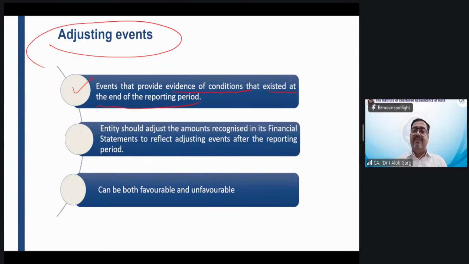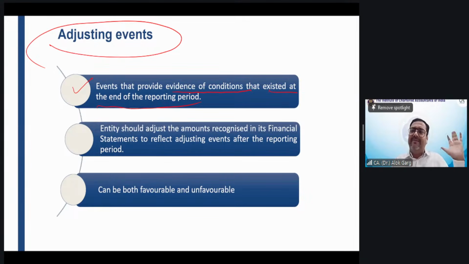My dear friends, whether evidence of the condition of this bad debt was available on the reporting date or not, it doesn't matter. The company was not able to know. But if the company had inquired on or before 31st March, whether this evidence was available or not, yes, the evidence of bad debt, which was confirmed in the month of April, was available on the reporting date also.